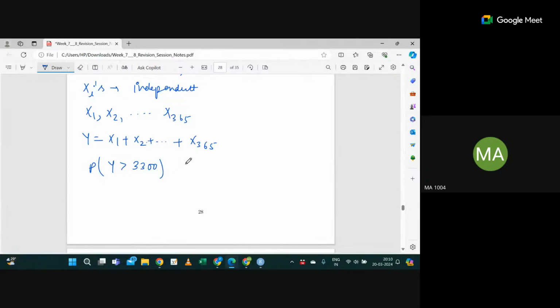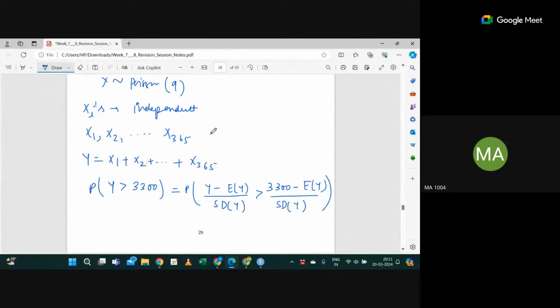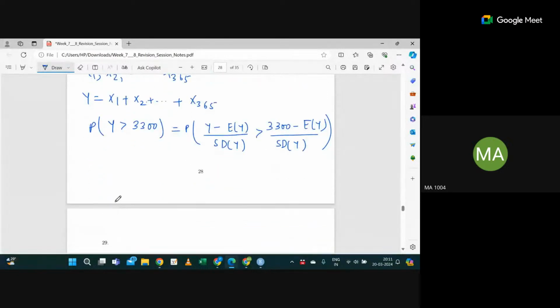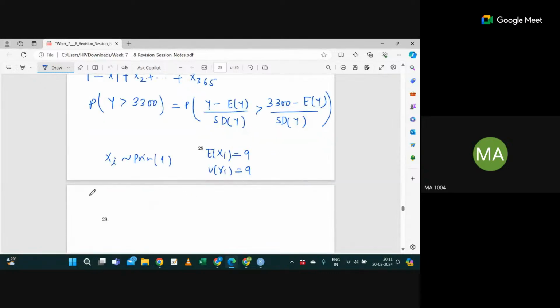I have to convert it to standard normal. So I will say the probability that (Y minus expectation of Y) divided by standard deviation of Y should be greater than (3,300 minus expectation of Y) divided by standard deviation of Y. Correct? Now tell me, what is the expectation of each Xi here? We know each Xi is Poisson distributed with parameter 9. So each expectation is 9 and the variance of each Xi is also 9, because in a Poisson distribution, expectation and variance are the same, right?